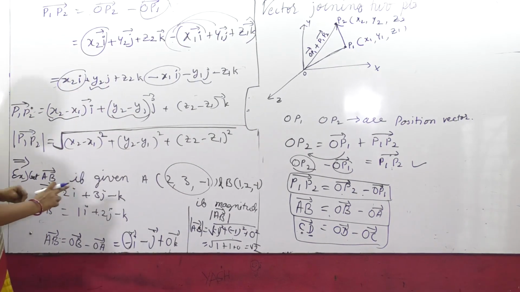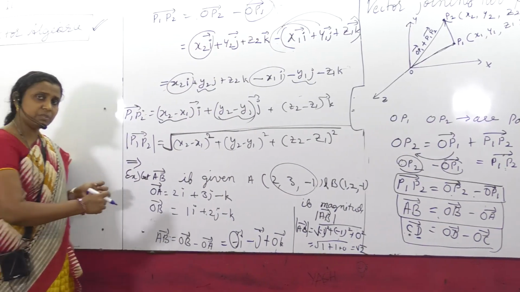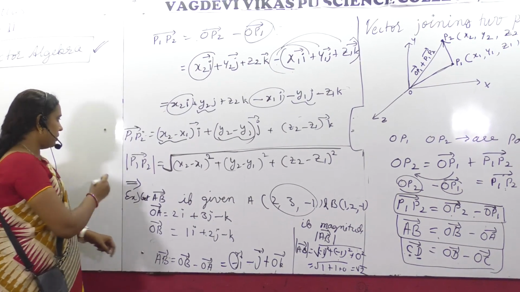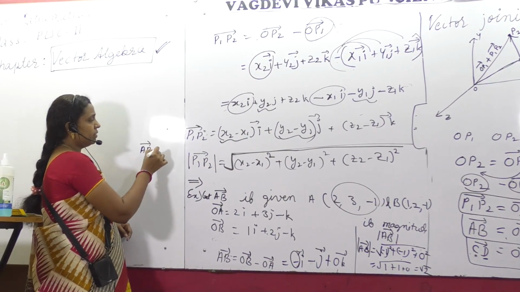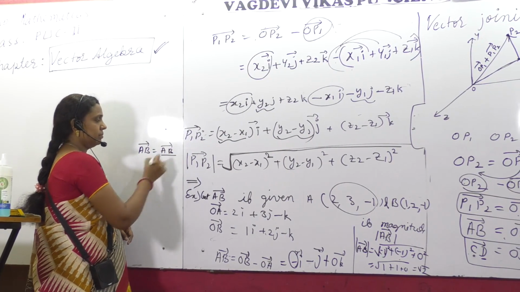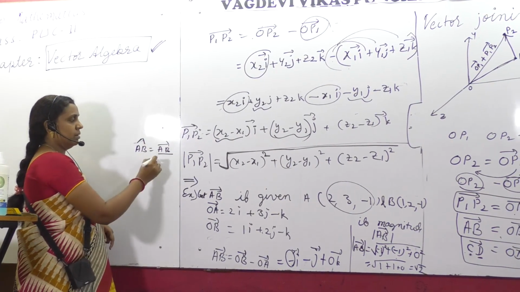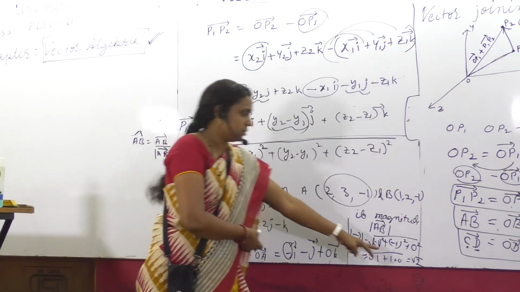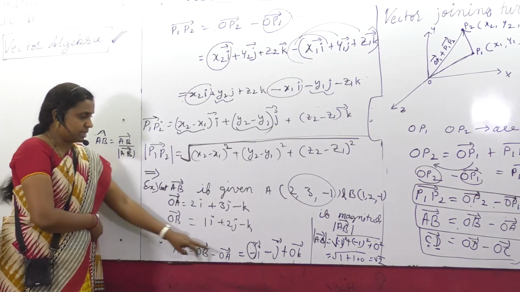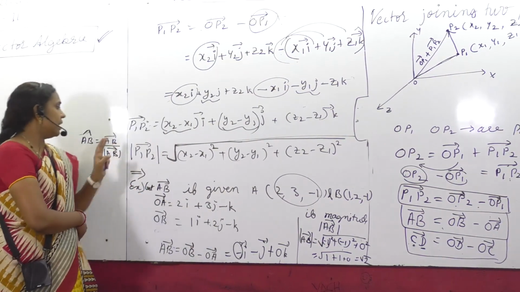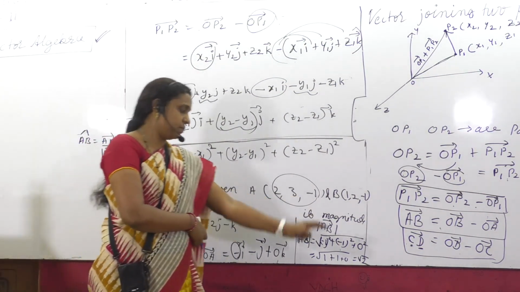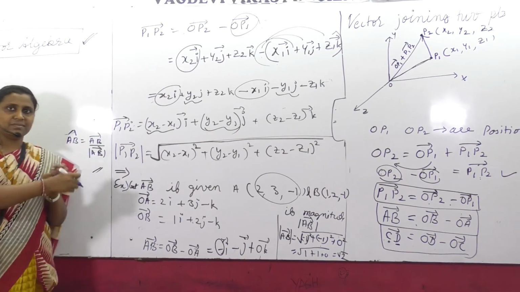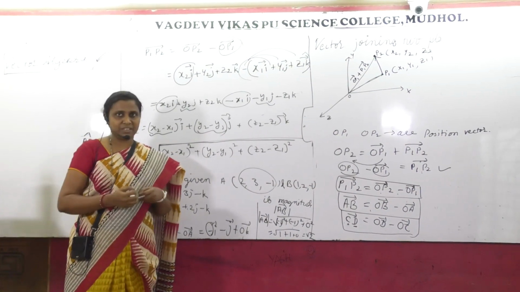With these details, you can further calculate the unit vector. Do you remember what the unit vector formula was? If the AB unit vector is required, it is AB vector divided by modulus AB, the magnitude of AB, whose value is obtained. So minus 1i divided by root 2, minus 1j divided by root 2, plus 0 by anything will be 0, 0k. So this is sufficient. Did you understand, students? Okay, fine.